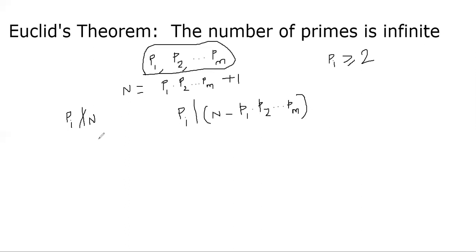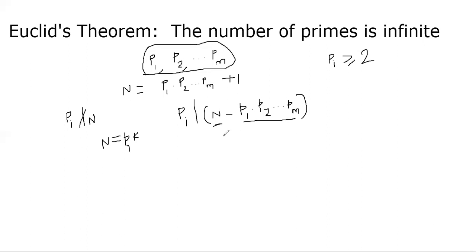What is the meaning of me saying that if Pi divides N? That means N can be represented as Pi times something, right? Pi times some constant. Okay, which means now let's focus here. N can be represented as Pi times some constant, and Pi is already somewhere here in the product. So we can take Pi common. That means we can show Pi divides N minus the P1 through Pm product.